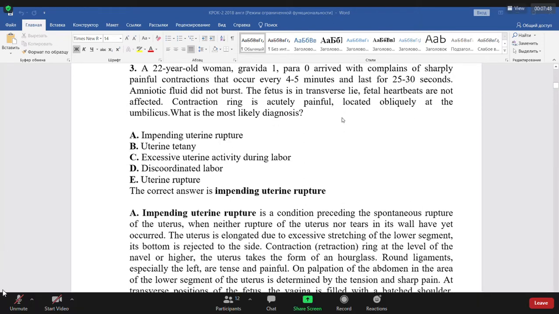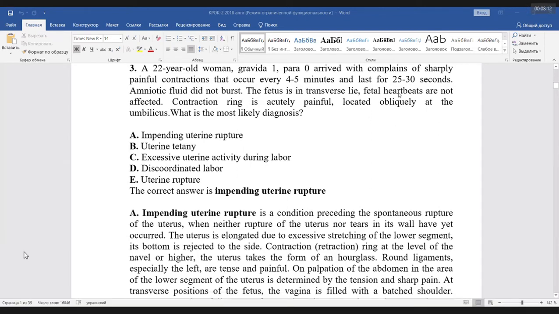But guys, you again don't pay attention to the keyword of this test, my dear, or you don't listen to me attentively, or don't listen at all. Who answers me? It is contraction ring, oblique position, maybe transverse, but oblique very often, and on the level of the umbilicus.